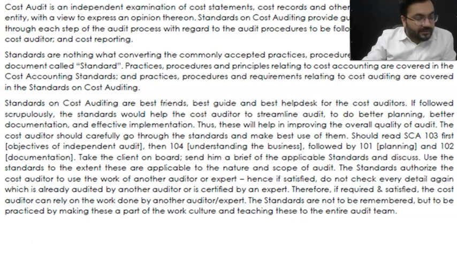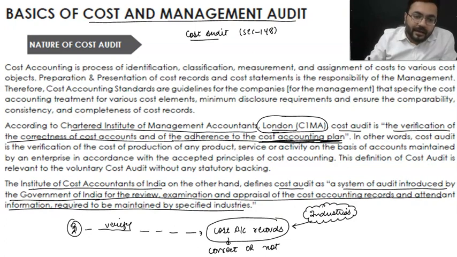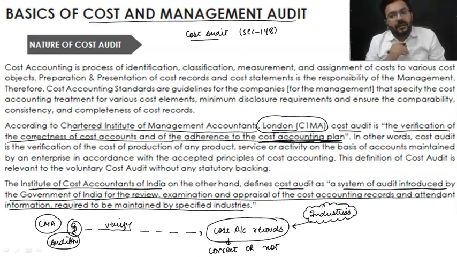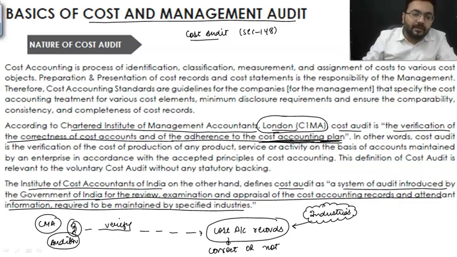Moving ahead, my dear students, now we are going to talk about this in layman's terms. Sir, you told us that there are some kind of standards. Yes. Whenever any cost and management accountant, any CMA, conducts an audit, he will be termed an auditor. Whenever he conducts an audit, there needs to be a standardized approach adopted by everybody, or else what is going to happen? So let's move ahead.